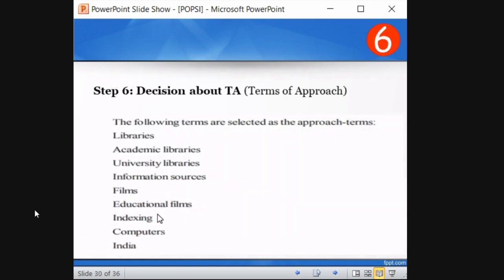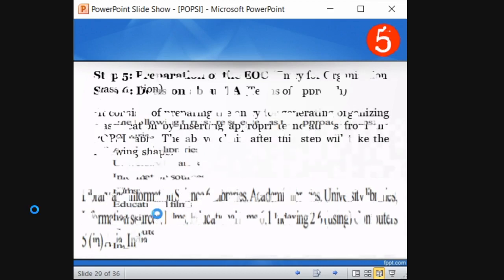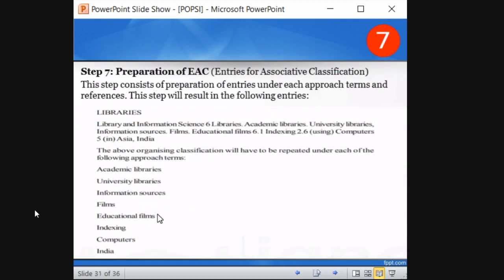So now we are going to make a decision about the terms of approach. TA is terms of approach. What are the key terms we are going to use? So based on the entries of organizing classification, these are the key terms selected as approach terms: libraries, academic libraries, university libraries, sources, films, education films, indexing, computers, India. Some may not be in the title, but we have added them for retrieval purposes from the user point of view, right?